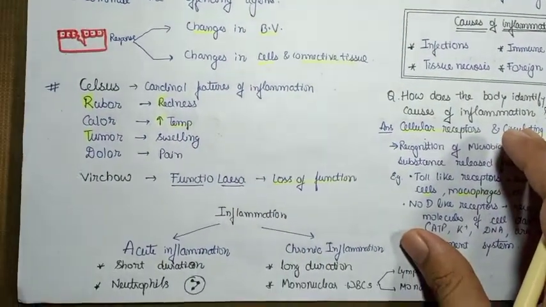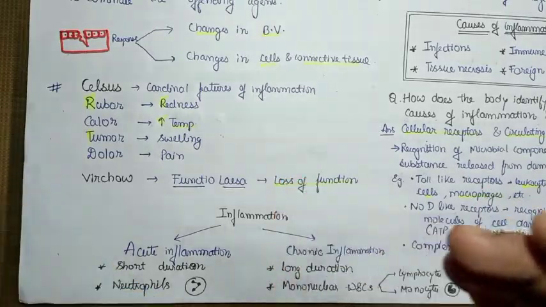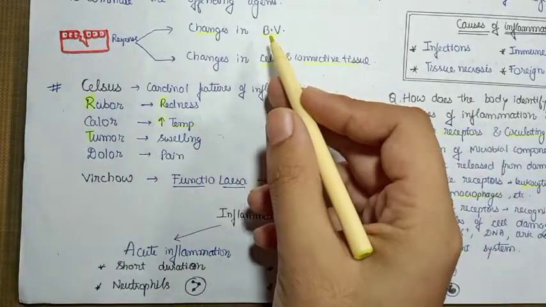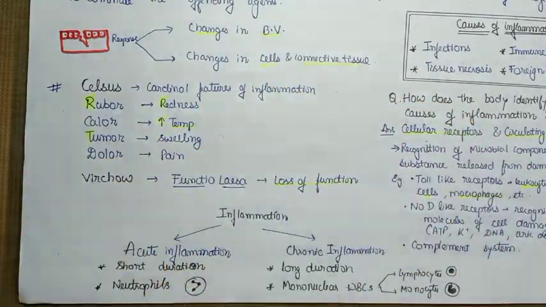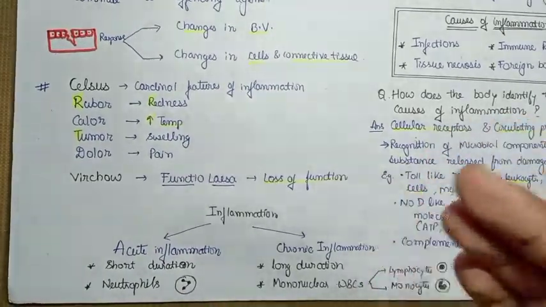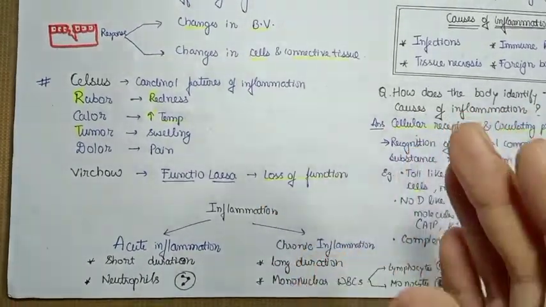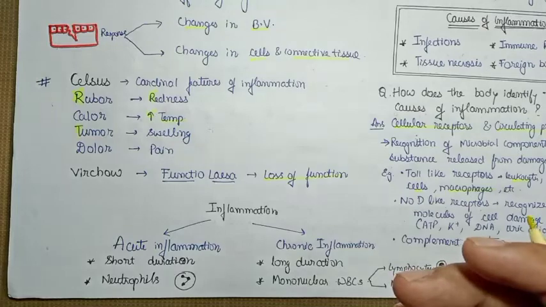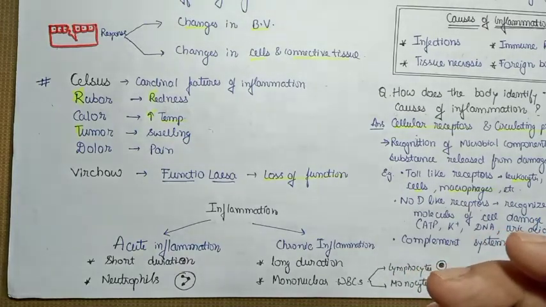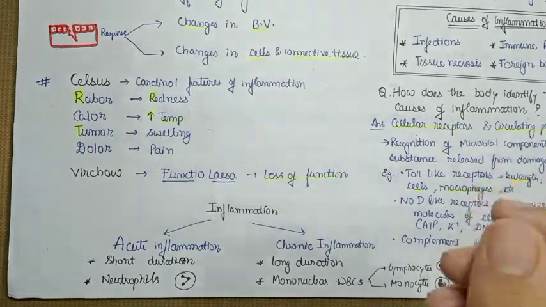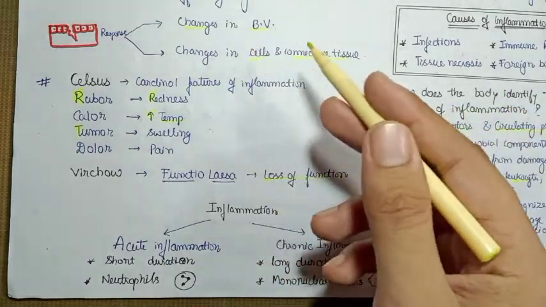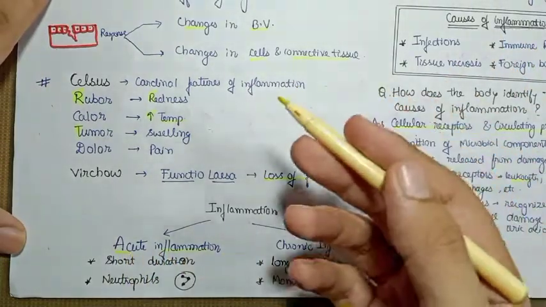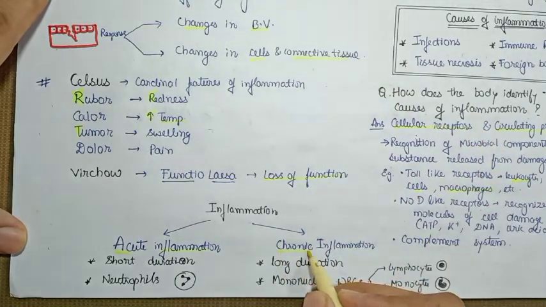See, inflammation can be broadly classified into two categories: acute inflammation and chronic inflammation. Basically, in both types of inflammation, there will be changes in the blood vessels and changes in the cells or connective tissue that we will be studying in detail in the later part of this video or the upcoming videos. But before discussing in detail the difference between acute and chronic inflammation, we have to know about each one in detail. We will be discussing acute inflammation as well as chronic inflammation. But meanwhile, certain differences you should know. If the inflammation or the changes in the blood vessels or the cells are of short duration, it is called acute inflammation. But if the changes persist for a longer duration, it is called chronic inflammation.